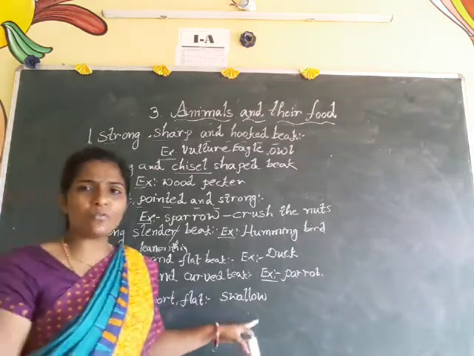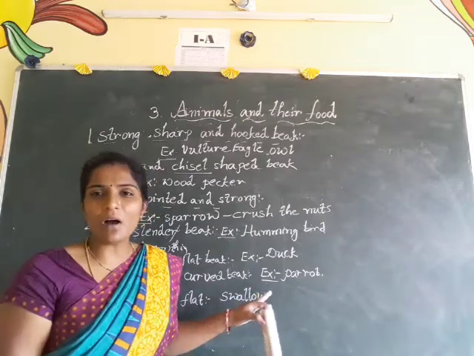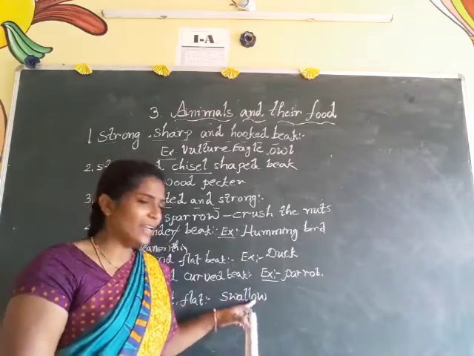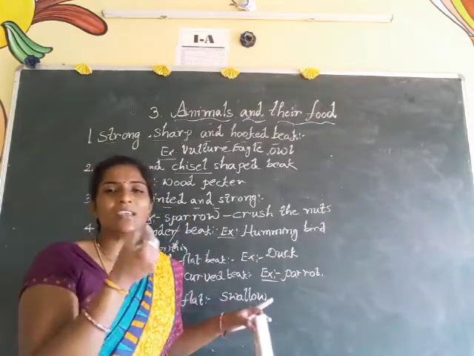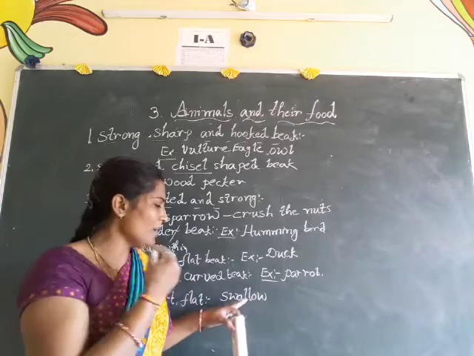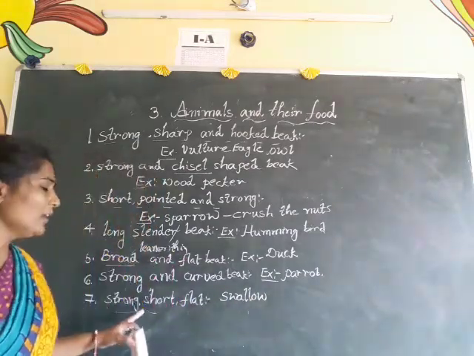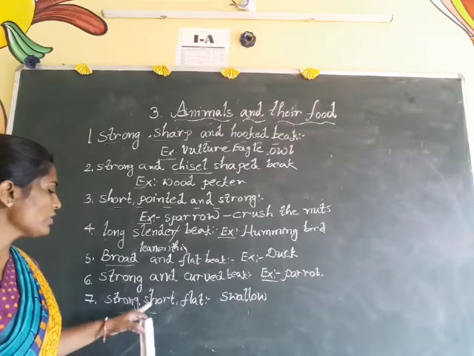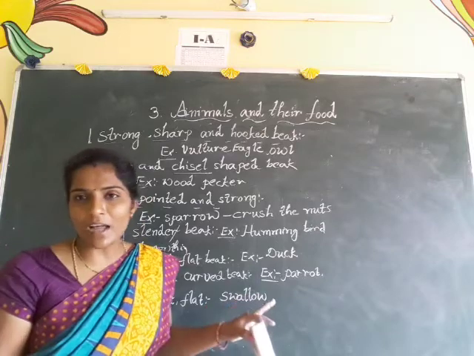And what is the use of this? With this, a sticky gum is also present in the swallow's beak. When it is catching any insect, it automatically sticks to that particular gum part. So that is the speciality of the swallow bird. And who has this strong, short, flat beak? Swallow has a strong, short and flat beak.